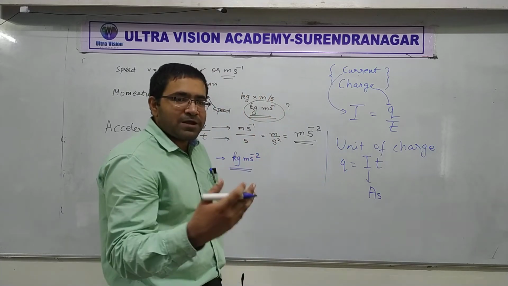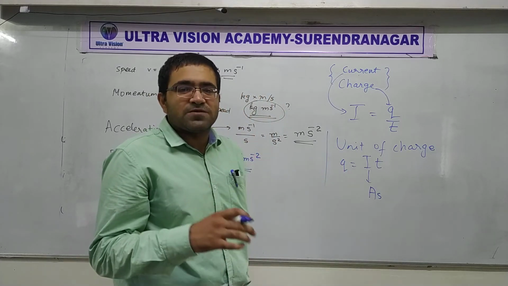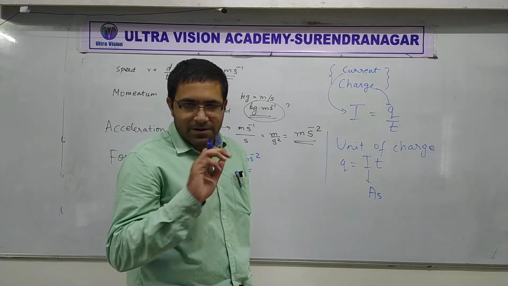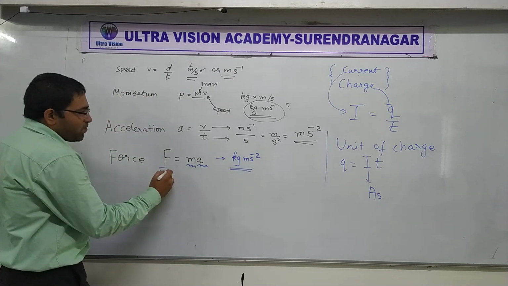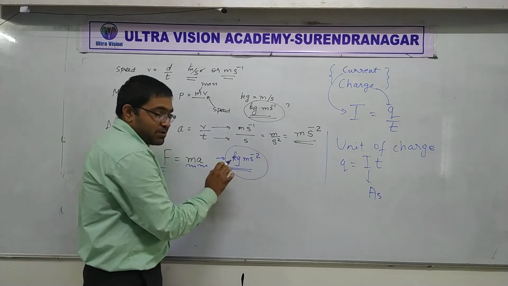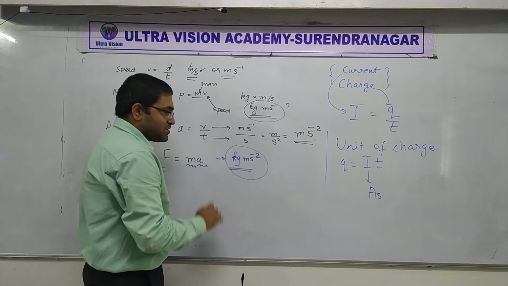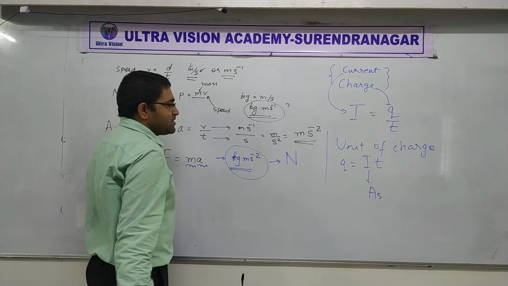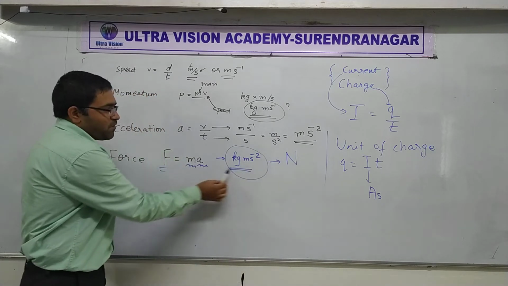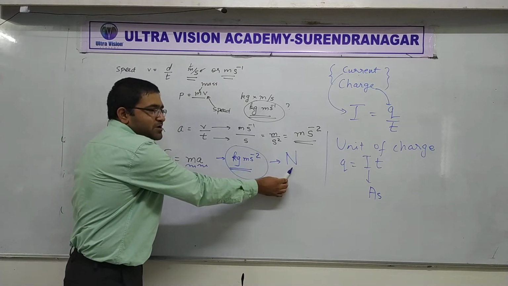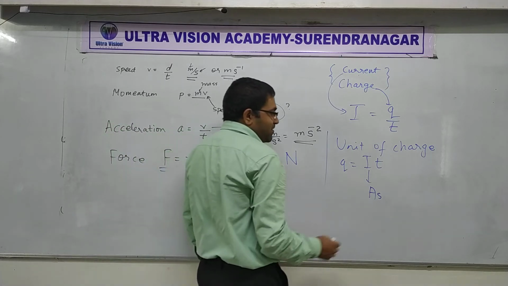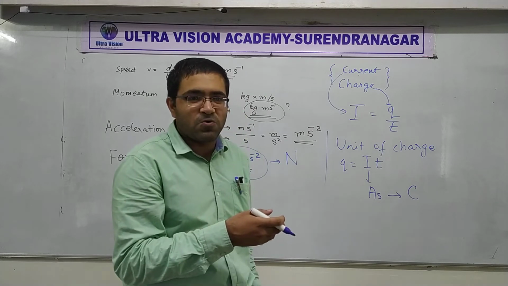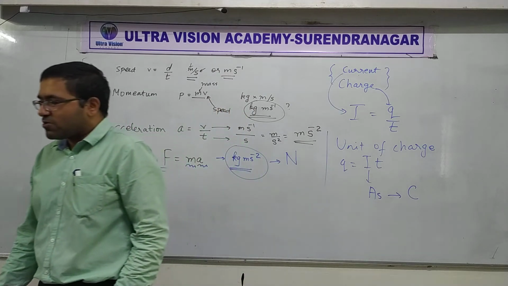But sometimes these units, we give them special names based on scientists' names. Have a look here. The unit of force, although this is the right unit and there is nothing wrong with it, is called Newton. Similarly, this unit of charge is called Coulomb, with a capital C. Have you heard about Coulomb?